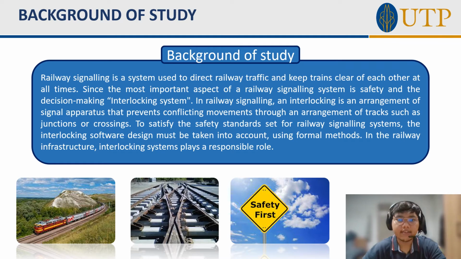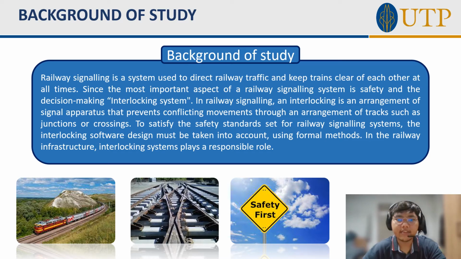Railway signaling is a system used to direct railway traffic and keep trains clear of each other at all times. Since the most important aspect of a railway signaling system is safety and decision making, interlocking system. In railway signaling, an interlocking is an arrangement of signal apparatus that prevents conflicting movement through an arrangement of tracks such as junction or crossing.